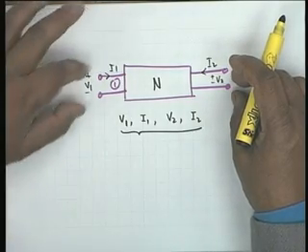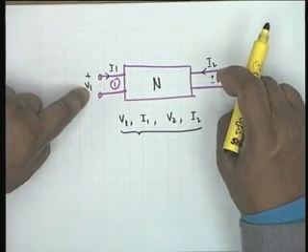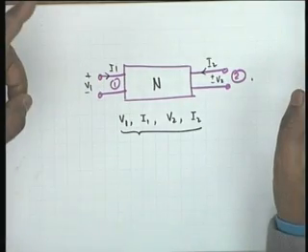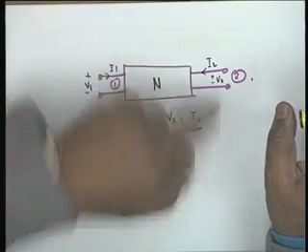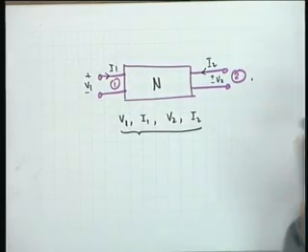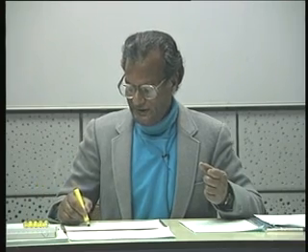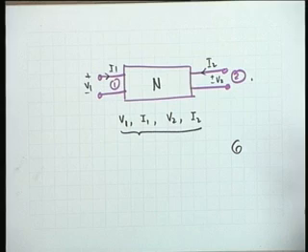You can connect, for example, a voltage generator and a current generator here. Then V1 and I2 shall be independent variables, and I1 and V2 shall be dependent variables. Or you can connect both as voltage generators, both as current generators, or a combination of voltage and current generators. Now in how many ways can you do this? 2 quantities taken out of 4, so it is 4 C2, which is exactly 6. Therefore there are 6 possible descriptions.